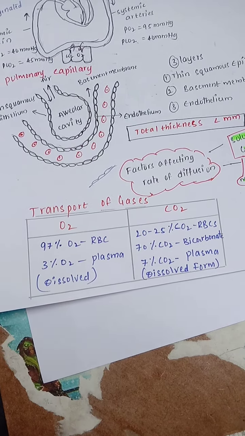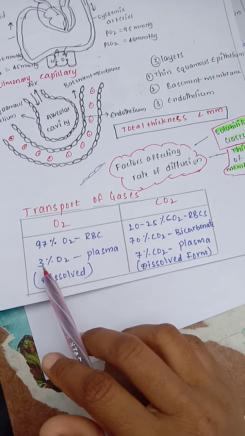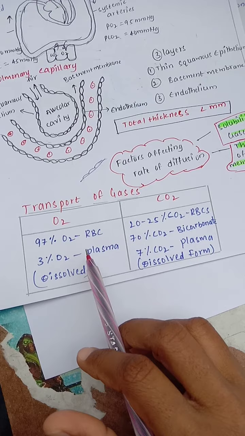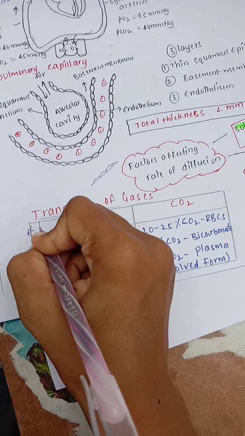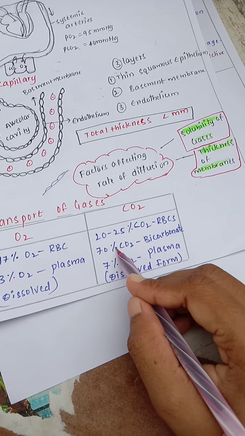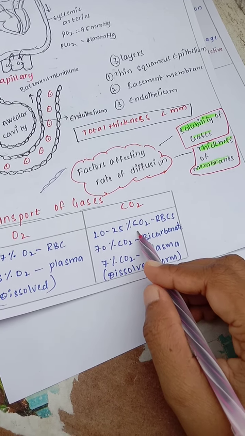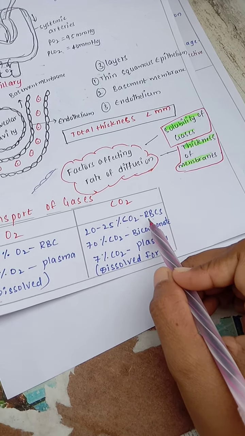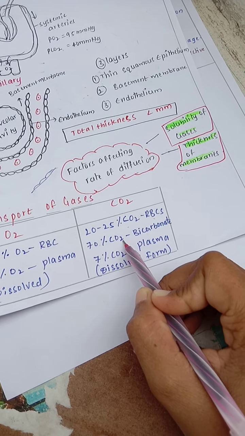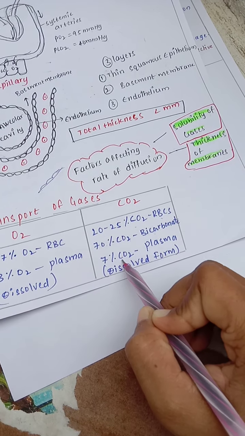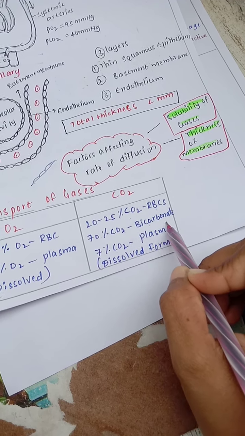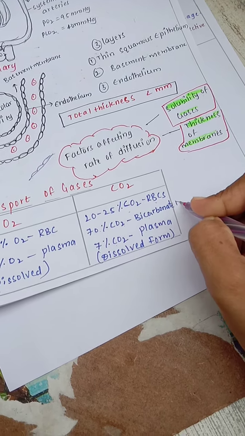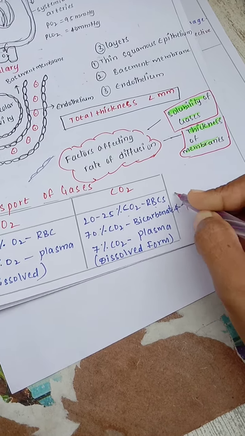97% of the oxygen will be transported through RBC. 3% of the oxygen will be in the dissolved form in the plasma. This is most important for NEET. And carbon dioxide, 20 to 25% will be transported through the RBC, whereas 70% carbon dioxide will be transported in the form of bicarbonate, and 7% carbon dioxide will be in the dissolved form, that is in the plasma. So bicarbonate is very important for the NEET exam.